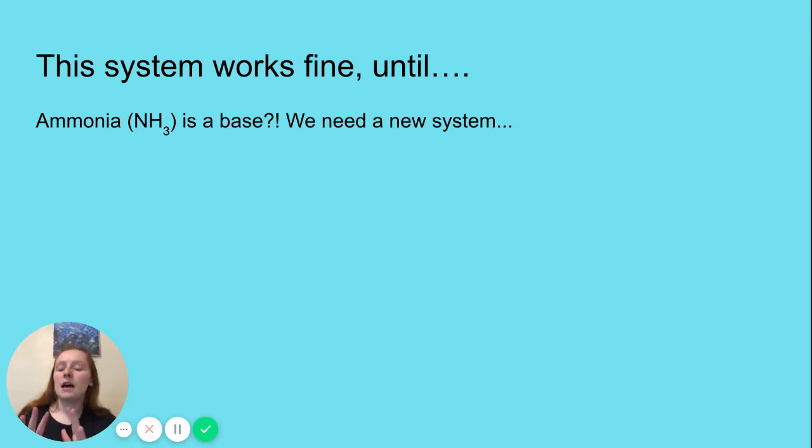The problem with the Arrhenius system, though, is that there are bases that do not have oxygen in them. They don't produce hydroxide. And so Arrhenius theory works great until we run into something like ammonia.